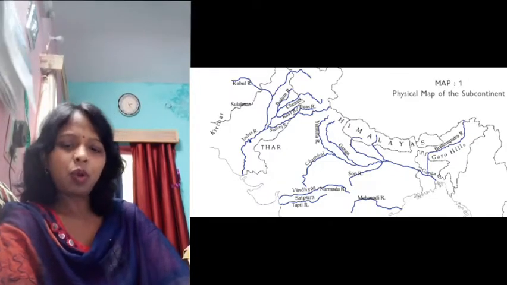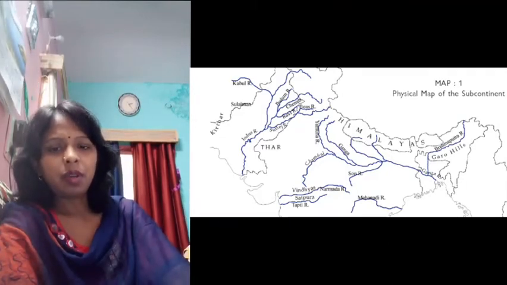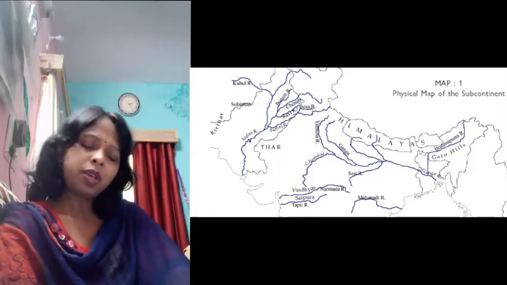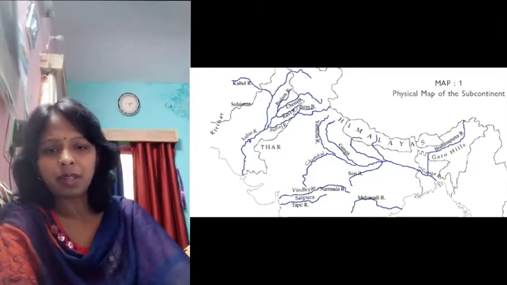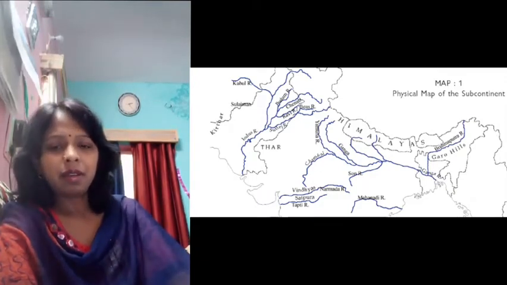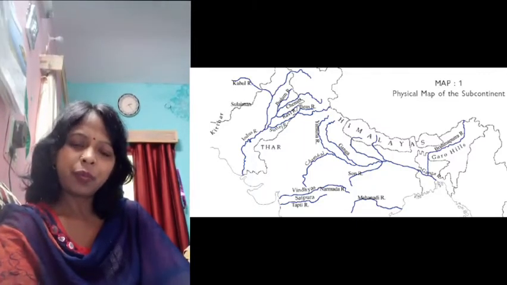Besides this, people also began rearing cattle like sheep, goat, cow, buffalo, and they also started rearing animals. From the animals, they got milk, skin, wool, and meat for their food.